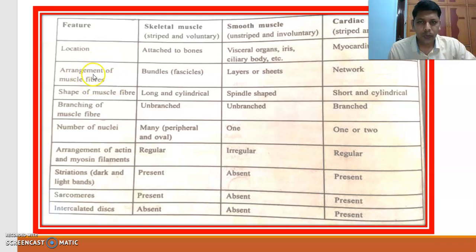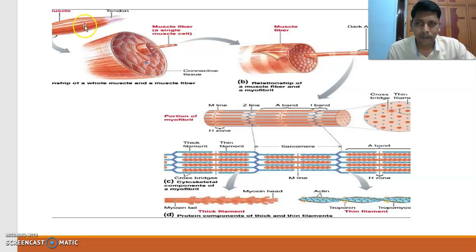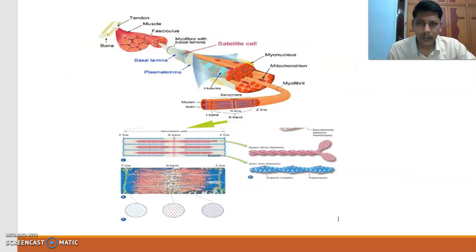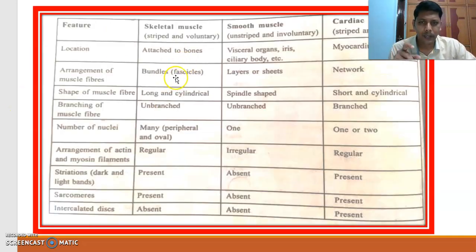And arrangement of muscle fibers. How are skeletal muscle fibers arranged? Skeletal muscle fibers are arranged in the form of bundles. What do we call those bundles? We call them fascicles. This is the muscle. If you cut this muscle, you can observe here, this is the fasciculus. This muscle has many bundles. Those bundles are called fascicles, each one is called a fasciculus.